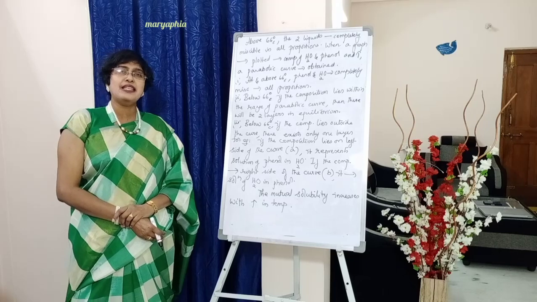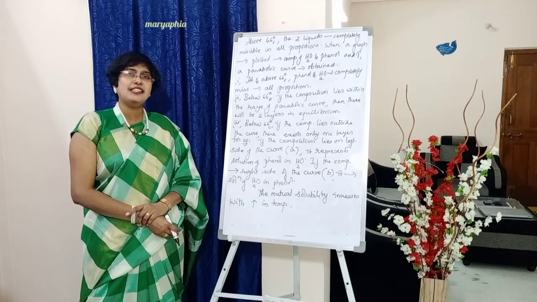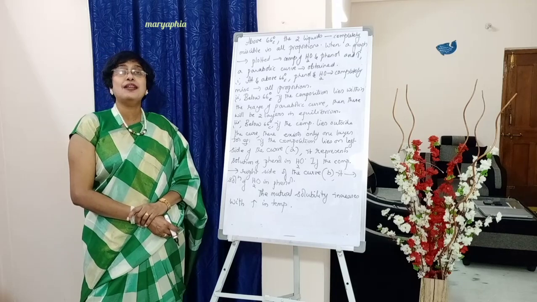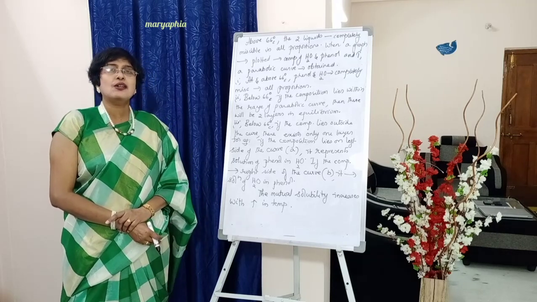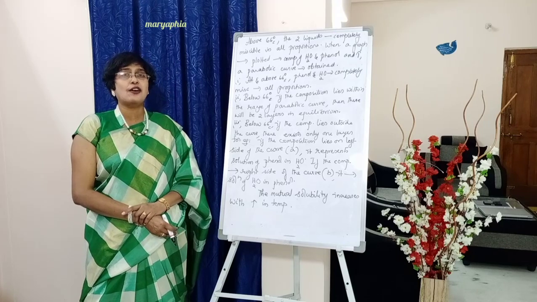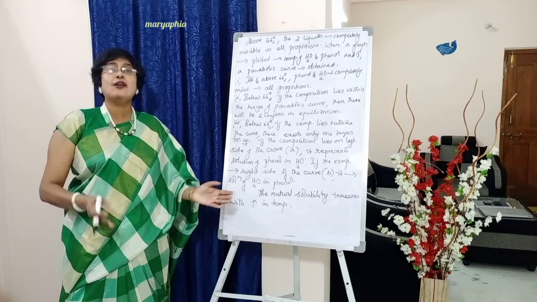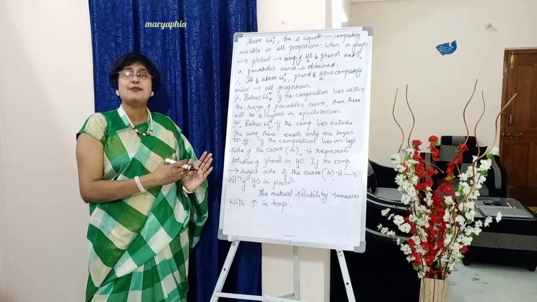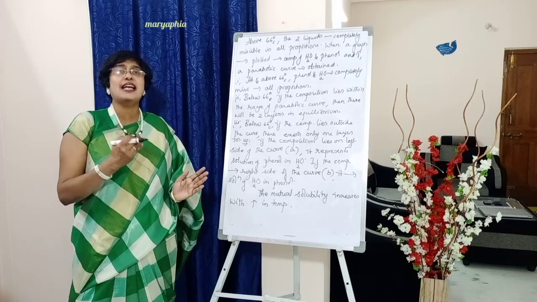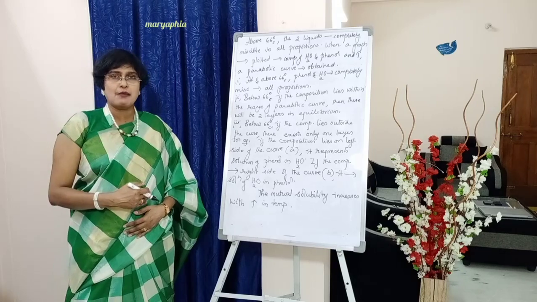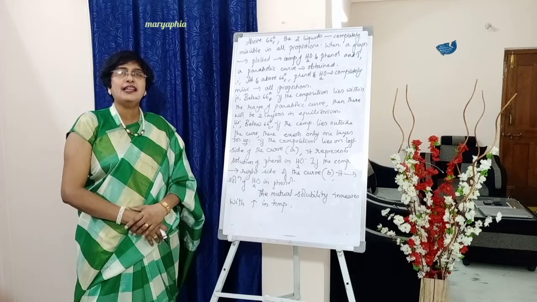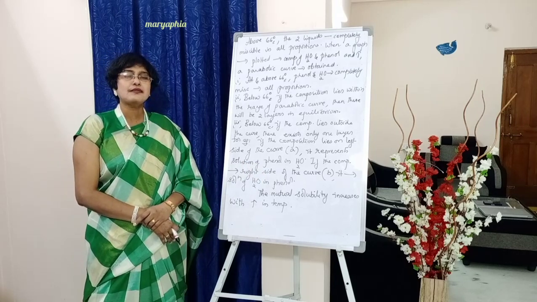That means phenol is completely dissolved in water, and that layer we call phenol in water. So if the composition is lying outside the range of the parabolic curve, on the left side portion of the curve, that means water is in more proportion and phenol is in less amount. Therefore, it represents solution of phenol in water.